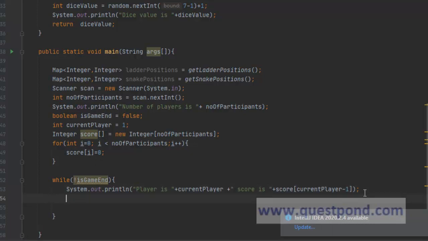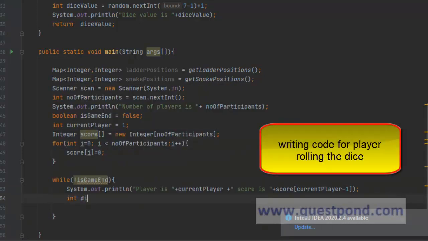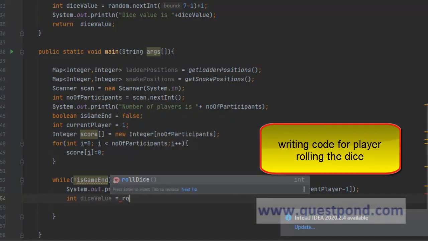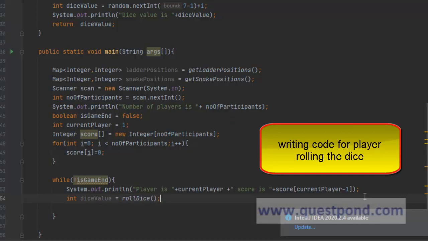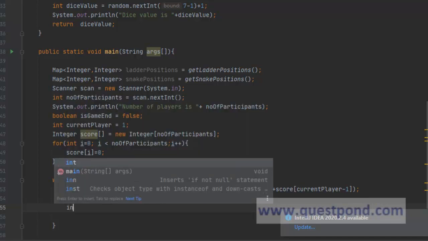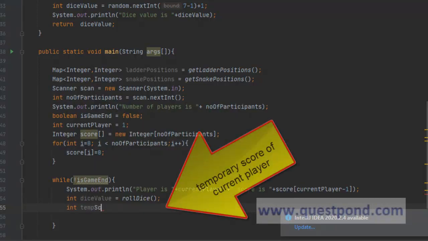Next, what we will do is we will have the user roll the dice. So dice value equals, we will call the roll dice method, which will give us a random dice. Now we will create a temporary score. So this will be the score where the user should reach.